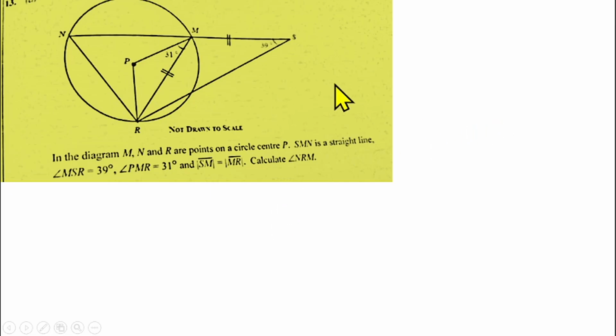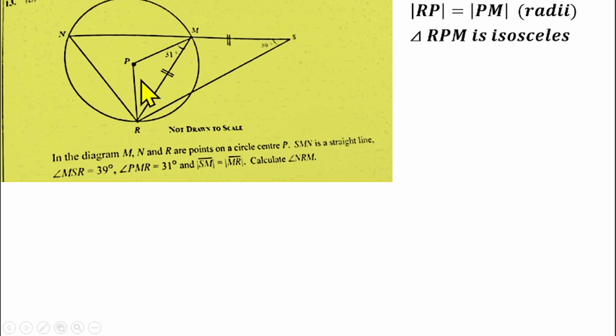Let's see together. We know that line RP, which is this line here, is equal to line PM, which is here as well. The reason is because they are radii. PR is a radius, PM is a radius. That means they are equal. So that makes triangle RPM an isosceles triangle. You agree with me that the 2 sides are equal in this triangle RPM.